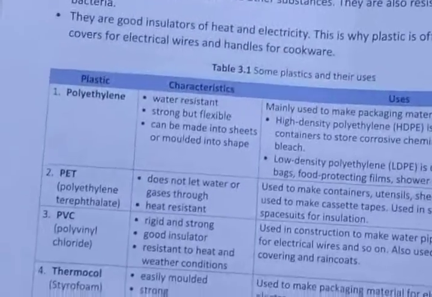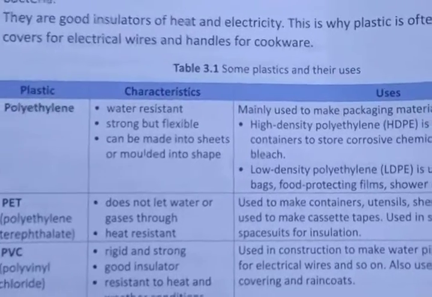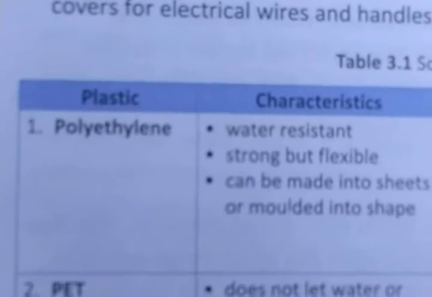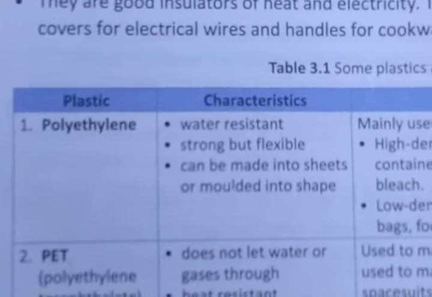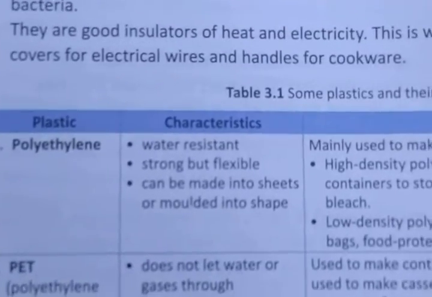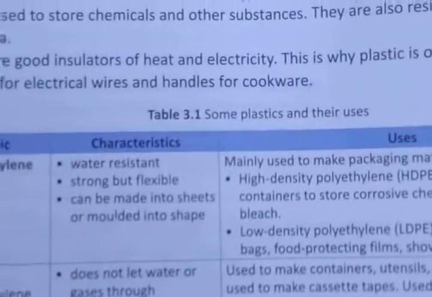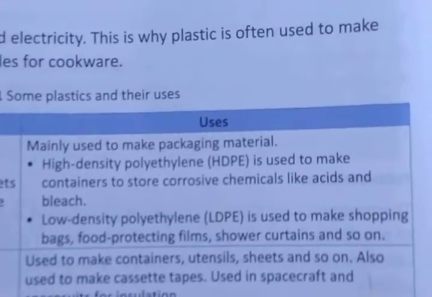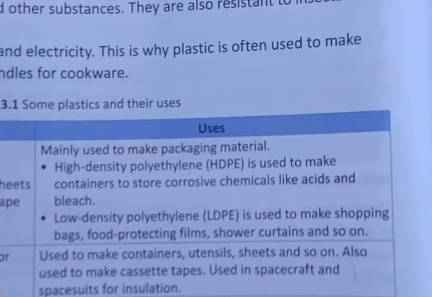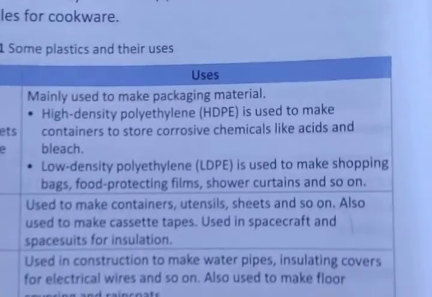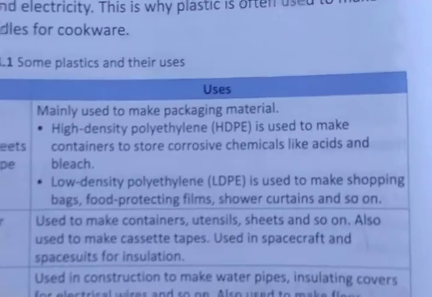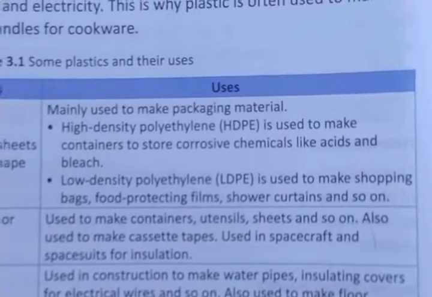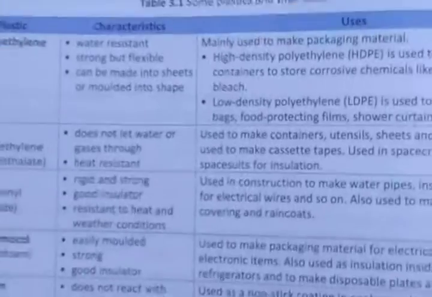This table will give you the information about the types of plastic, characteristics of plastic, and the uses of plastic. First type of plastic is polyethylene. Polyethylene means polythene only. Have you heard the word polyethylene? It is water resistant, strong and flexible, it can be made into sheets or molded into shapes. Mainly used to make packaging material. High density polyethylene, HDPE, is used to make containers to store corrosive chemicals like acids and bleach. Low density polythene is used to make shopping bags, food protecting films, shower curtains, and so on. So this was your uses of polythene.